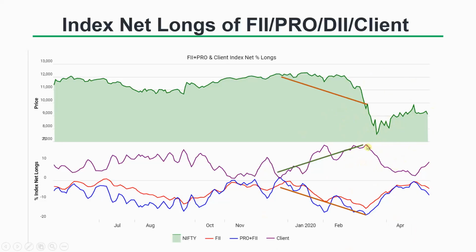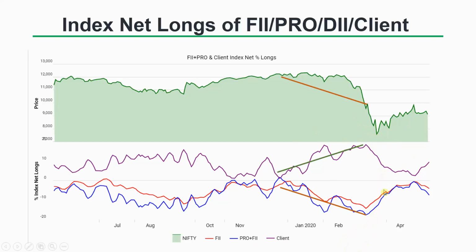So at that point of time, they had to cover their short positions to realize their profits. At the same time, if you look at the clients, they were sitting on a huge number of losses. There might be margin calls. There was an increased margin requirement that you have to pay because of the high volatility. The VIX went above 60 or something like that. So there were huge issues at this point of time. So the clients reduced their long positions. They liquidated long positions.